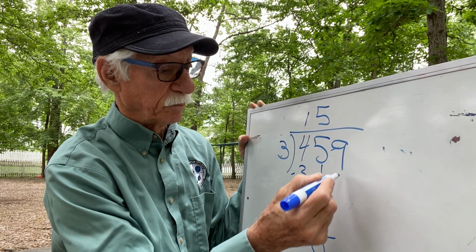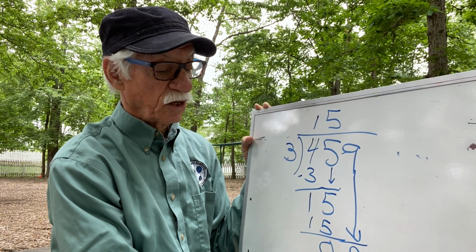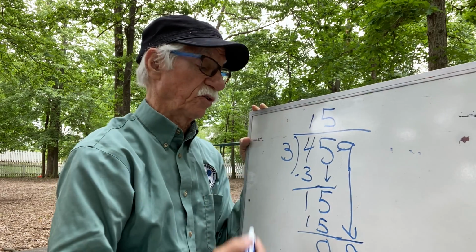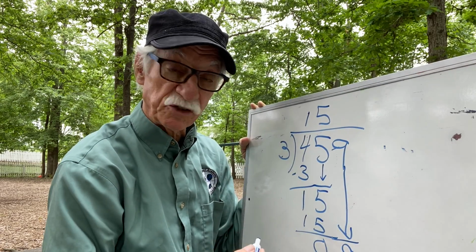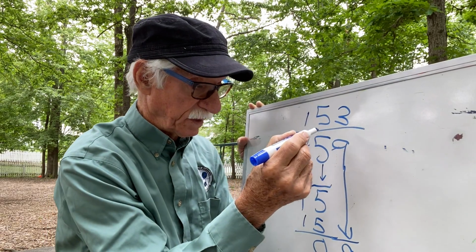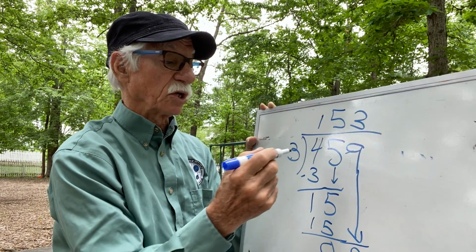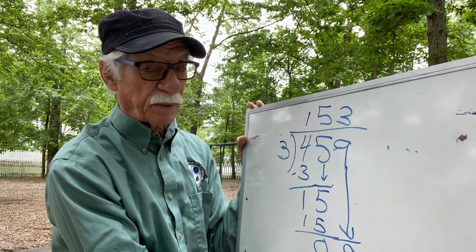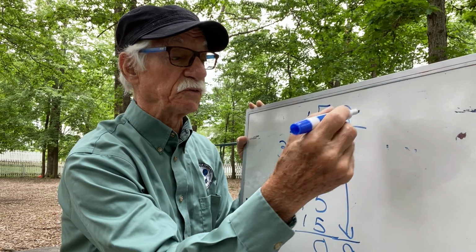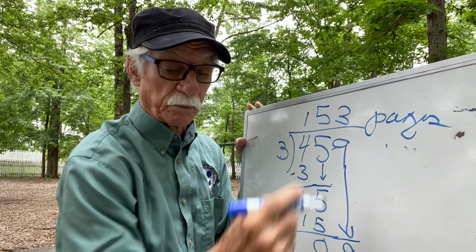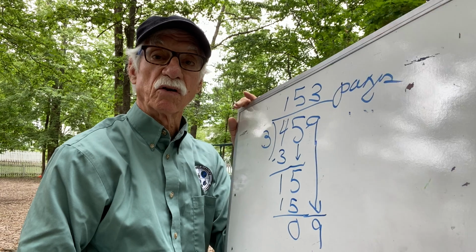So I got 0. But I have 9 units still to distribute. So if I distribute 9 units to 3 newspapers, 9 pages to 3 newspapers, each newspaper is going to get 3 pages, aren't they? And I will have used all 9 of my remaining pages, and I have 0. So if the printing press can do 459 pages in a day, and I got 3 newspapers that I'm printing on this press, each one of them can be 153 pages long. Of course, that would be a really big newspaper. Take a careful look. This is long division.